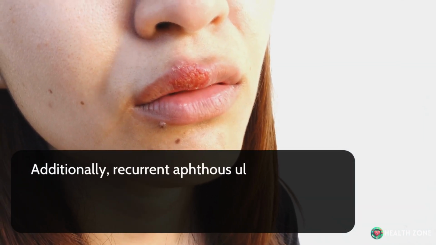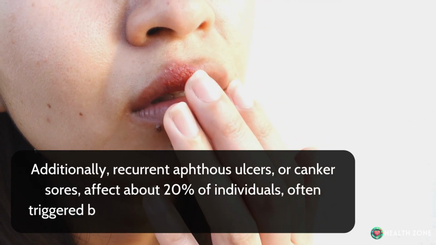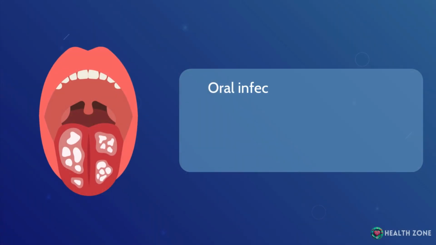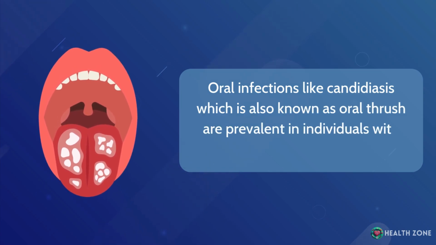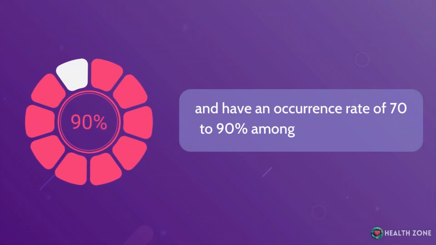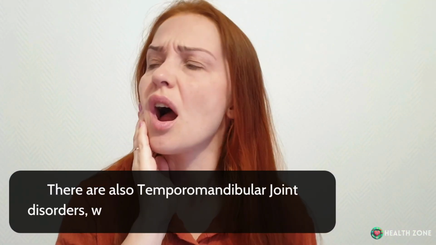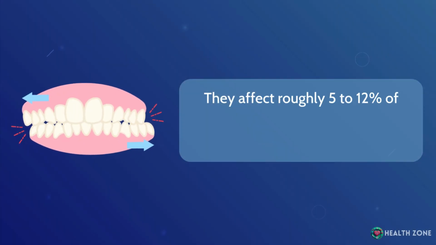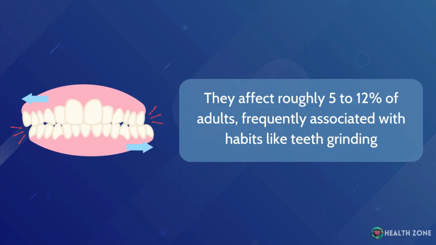Additionally, recurrent aphthous ulcers, or canker sores, affect about 20% of individuals, often triggered by stress, minor injuries, or certain foods. Oral infections like candidiasis, which is also known as oral thrush, are prevalent in individuals with weak immunity and have an occurrence rate of 70 to 90% among those individuals. There are also temporomandibular joint disorders, which cause jaw pain and headaches. They affect roughly 5 to 12% of adults, frequently associated with habits like teeth grinding.